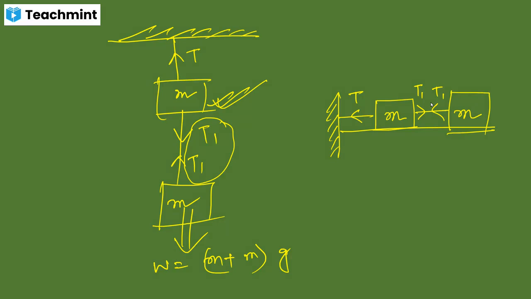Okay, but in this case the weight of the objects does not affect the tension force so much, because the weight of the objects always acts in the downward direction. This object has a weight applied in the downward direction, which is M into G. For this object also the weight acts in the downward direction. So for this horizontal case the weight is not affecting the tension, they are separate. Okay. Just draw the diagram, then we'll go for the next.